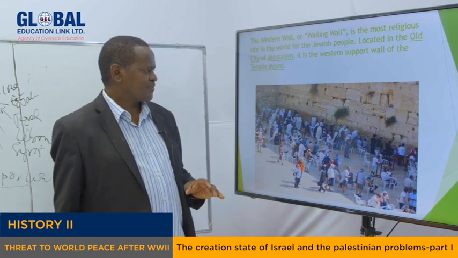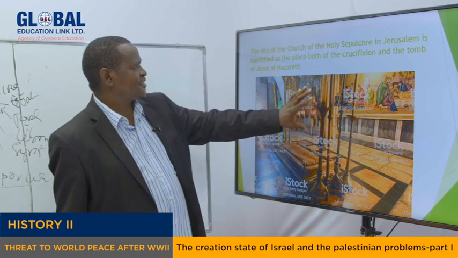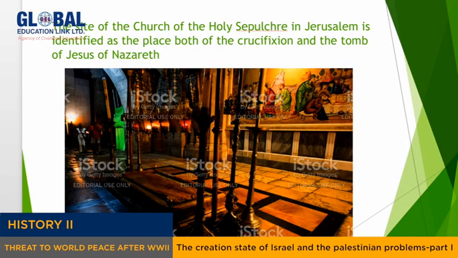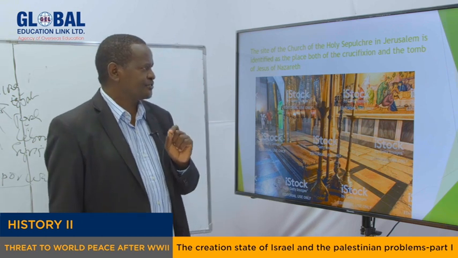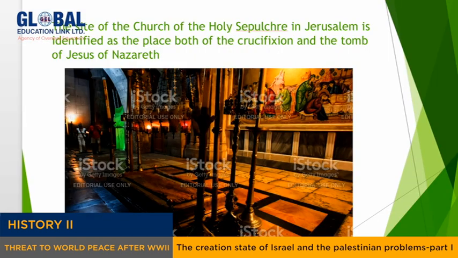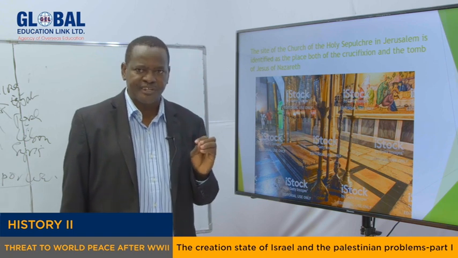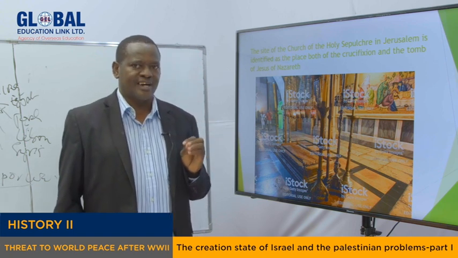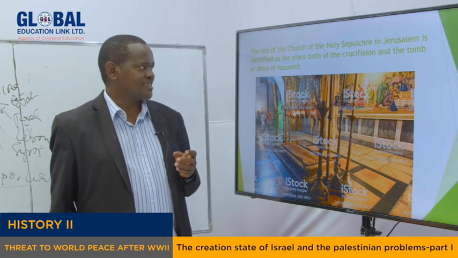And as you can see, this is the Holy Sepulchre Church, located in Jerusalem, identified as the place where Jesus Christ was crucified, and the tomb of Jesus Christ of Nazareth is also found in this area. So Jerusalem becomes a holy city for three major religions, for the Muslims, the Christians, and the Jews. And this is probably the reason why this conflict has been internationalized.